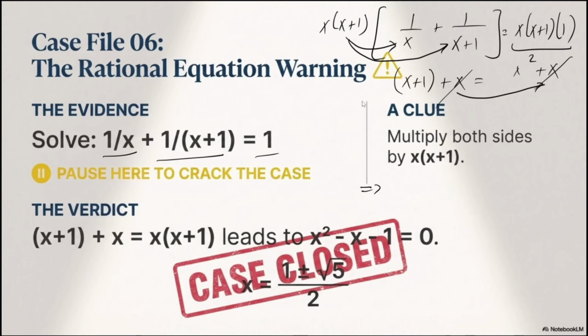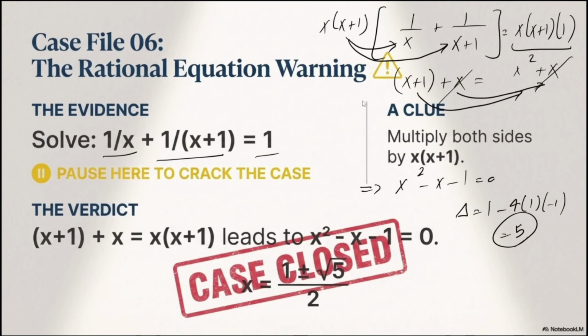And if I move these guys over here, I do have x to the power 2 subtracted by x, which equals 1. So if I just find the x1 and x2, we know that first of all we have to find the delta. So delta is going to be b², 1, subtracted by 4 times 1 times negative 1, which is going to be 5, right? So my x1 and x2 is going to be 1 plus minus root 5 divided by 2. So at this point, again, we have to check our answer.